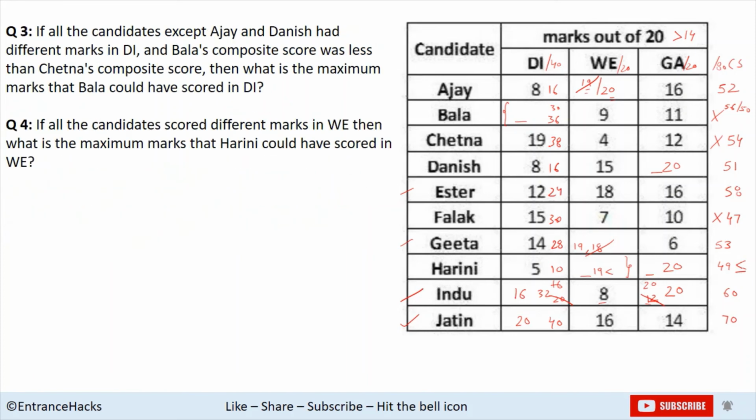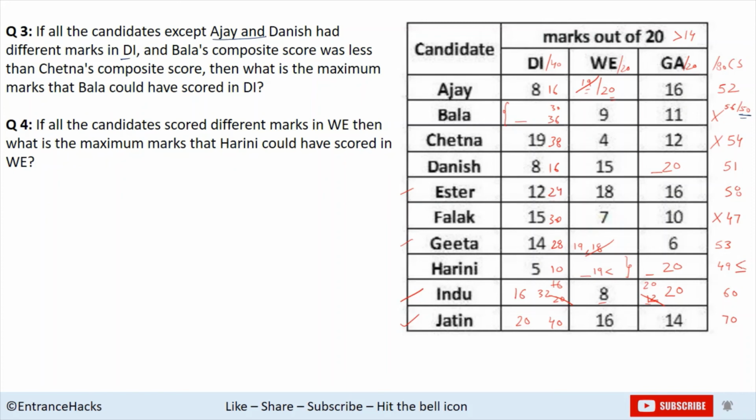Next question is, if all the candidates except Ajay and Danish had different marks in DI. Okay, Ajay and Danish already have the same marks in DI. All the other candidates have different marks in DI, and Bala's composite score was less than Chetna's composite score. So Chetna's composite score is 54. So Bala's composite score could be either 50 or less than that. Then what is the maximum marks that Bala could have scored in DI?